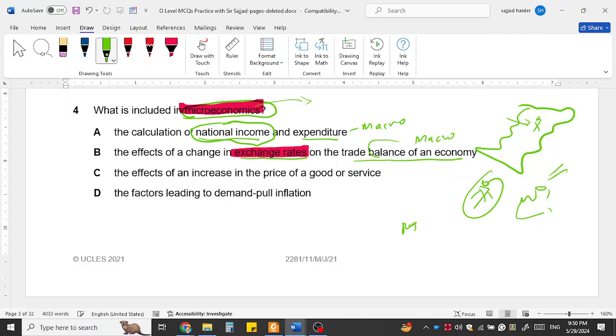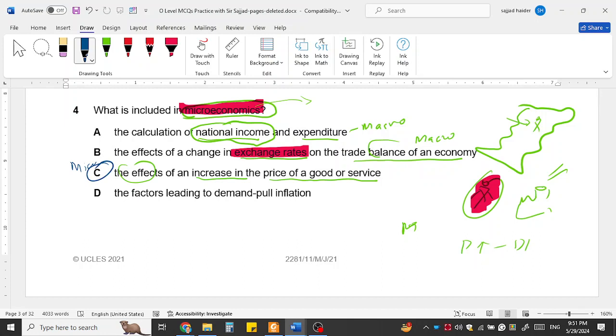We are finding the microeconomics concept: the effect of an increase in the price of goods and services. Yes, this is the effect of what will happen when the price of a product is increased. When prices increase, demand will fall, this person will probably demand less. So this is the microeconomics concept. They are asking which is included in microeconomics, so option C seems to be the right answer.